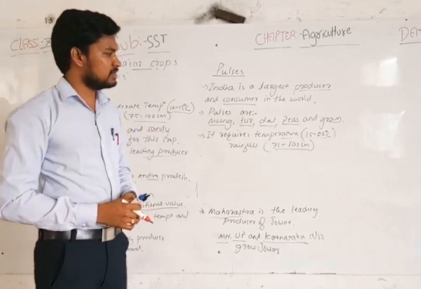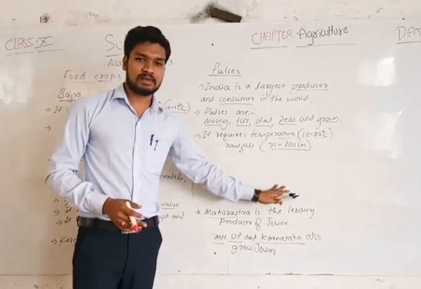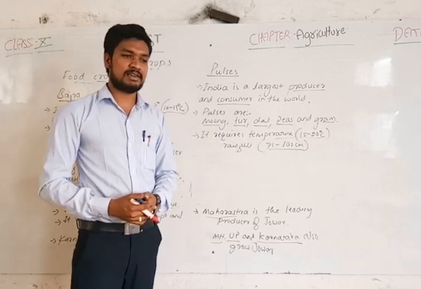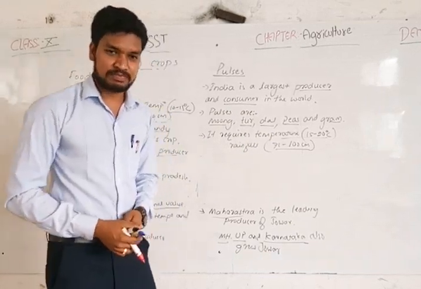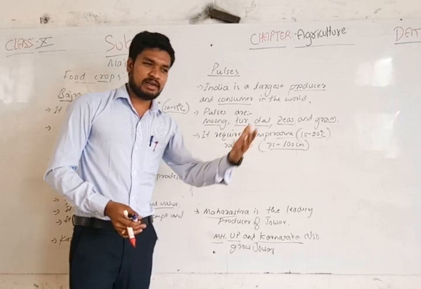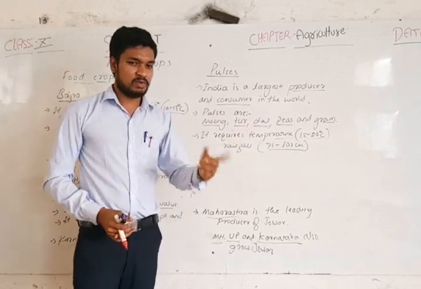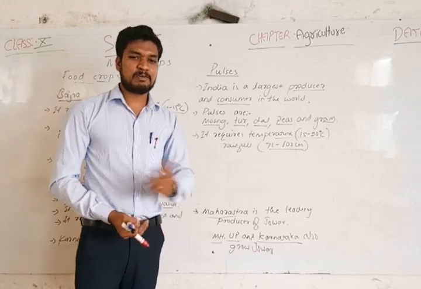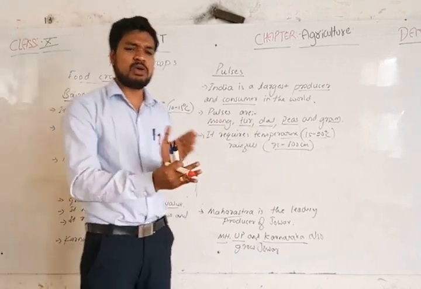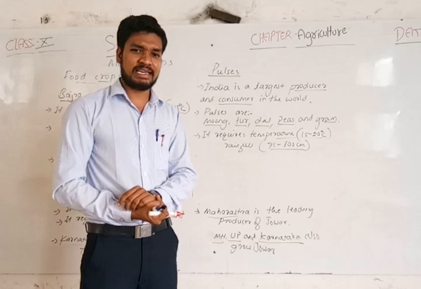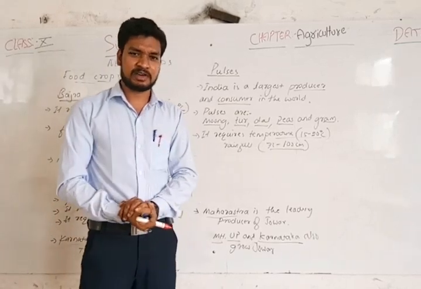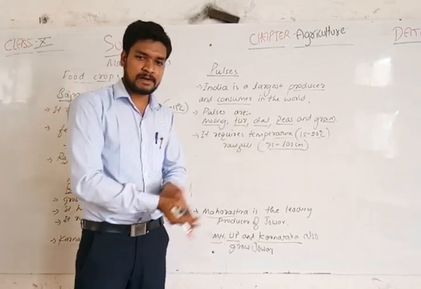Since the Green Revolution, we adopted many modern techniques in growing crops. One of them is multiple cropping, which means growing more than one crop in a single agricultural season. For example, while growing one crop, you grow another in between.